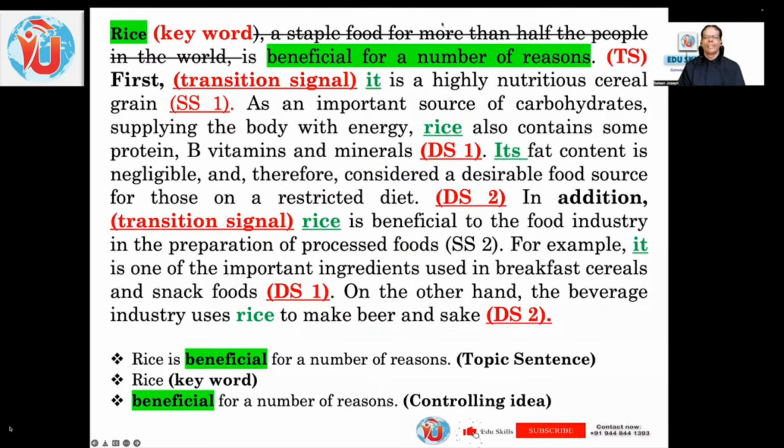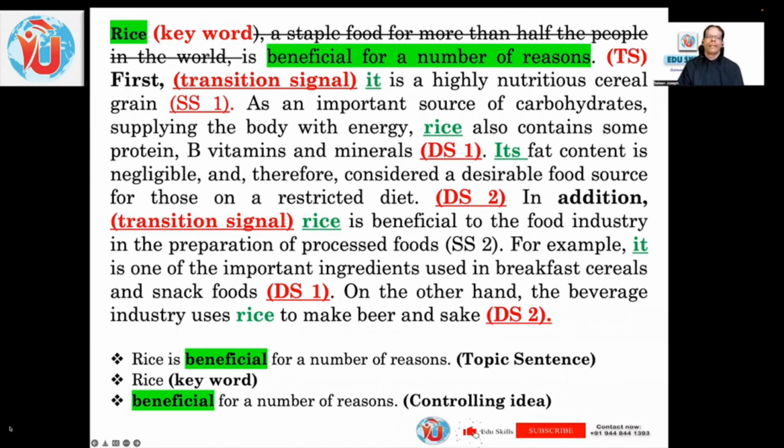Okay. Now, as I look at this particular paragraph, you can see rice is the keyword, and beneficial for a number of reasons is the controlling idea. The whole thing, rice is beneficial for a number of reasons, is the topic sentence. Then you have a transition signal, which is very important to understand the whole concept or to swoop directly to the answer location. And also this is important as regards your writing. We will apply it to writing today.